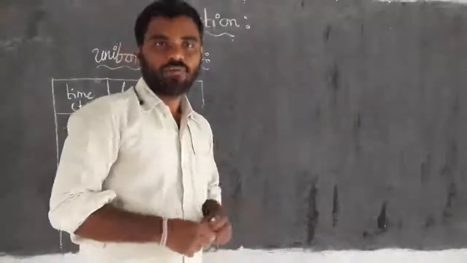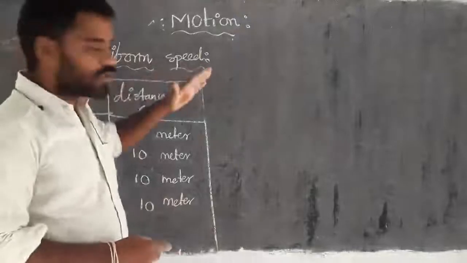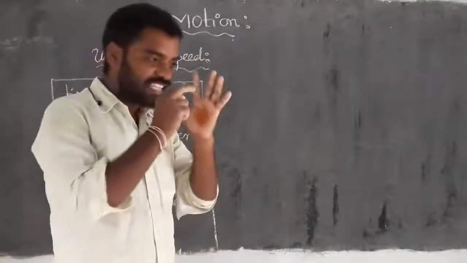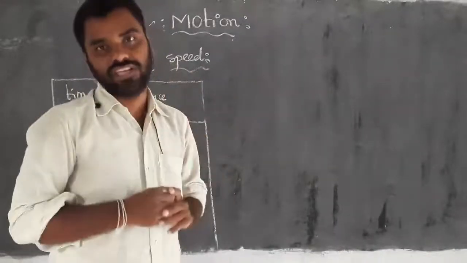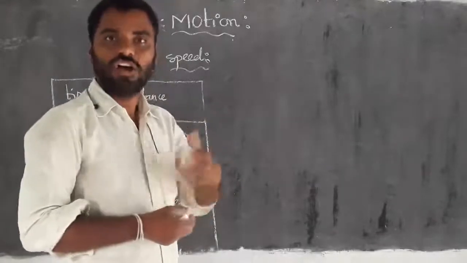Yes, here we have to explain the concept of uniform speed, right? Uniform speed means that in every equal time interval, if the object covers the same distance, it is said to be in uniform motion or uniform speed.